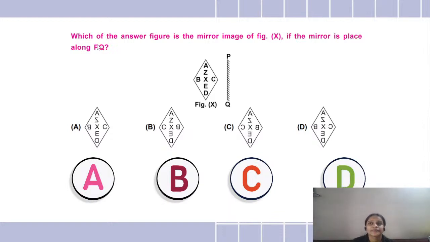What does this question say? Which of the answered figure is the mirror image of figure X? Okay, जो X है मेरा figure X है ये this figure. Okay, उसका mirror image कौन सा होगा? If the mirror is PQ, ये PQ मेरा mirror है, तो इसका mirror image इनमें से कौन सा होगा? Which will be the mirror image of figure X? Okay, so here, if it is mirror image, you will be seeing the reflection of it. So carefully select amongst these four options. इन चारों option में से कौन सा इसका mirror image है?